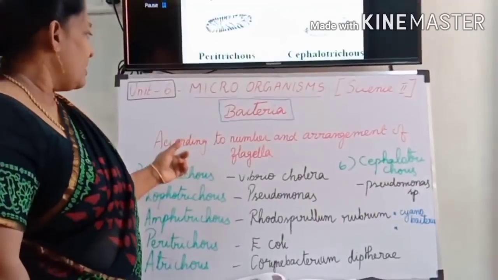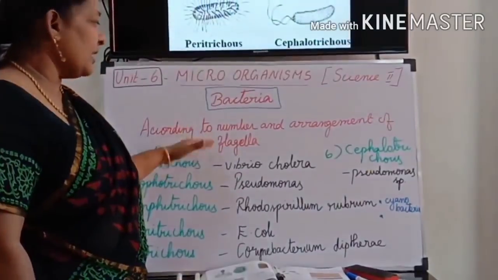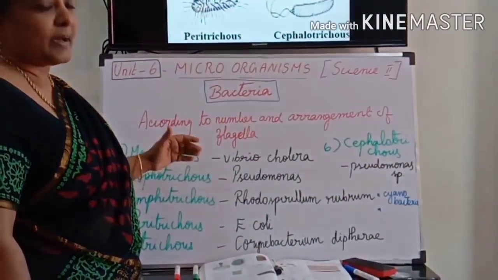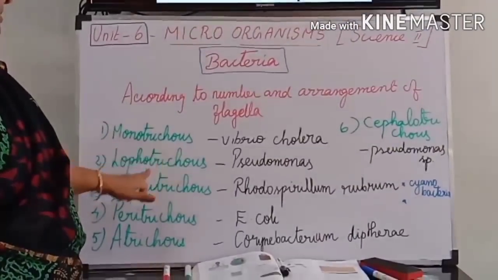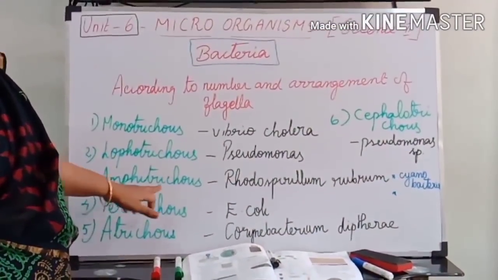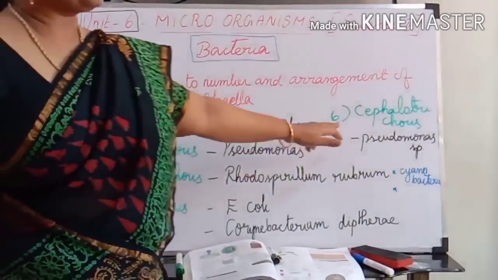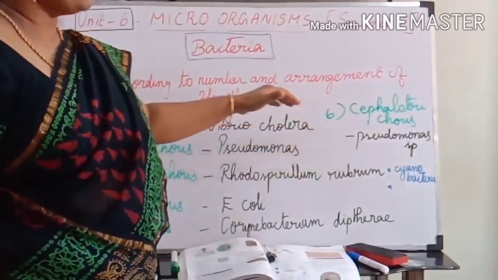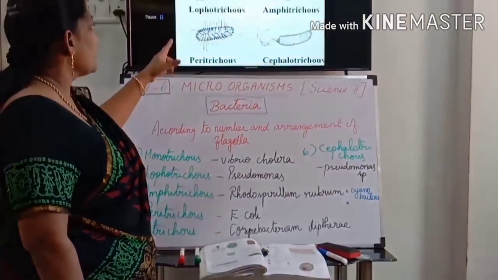So according to number and arrangement of flagella, again 6 more types of bacteria are there. What are they? Monotrichous, Lophotrichous, Amphitrichous, Peritrichous, Atrichous, Cephalotrichous. Now I will explain what is this. Okay, come here.